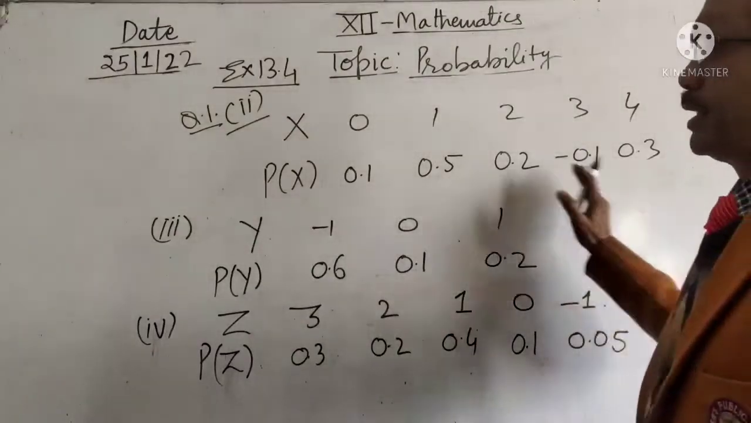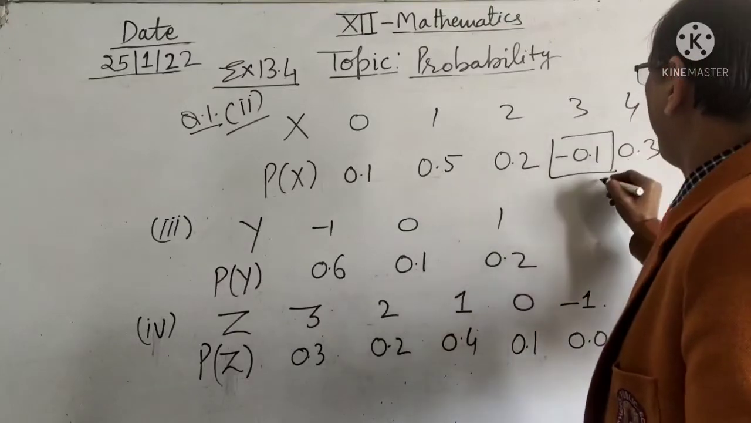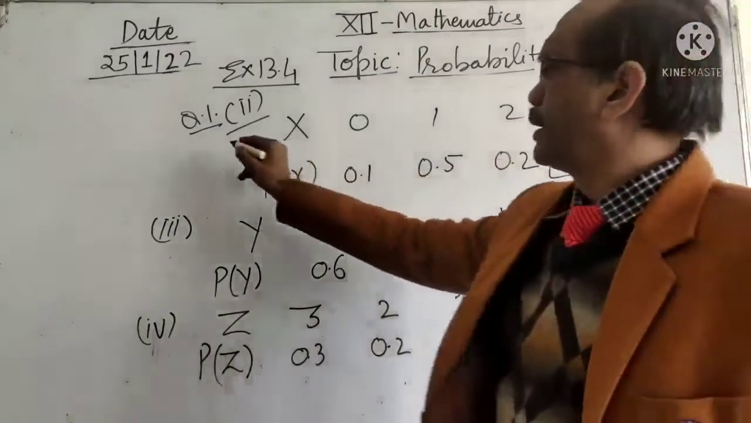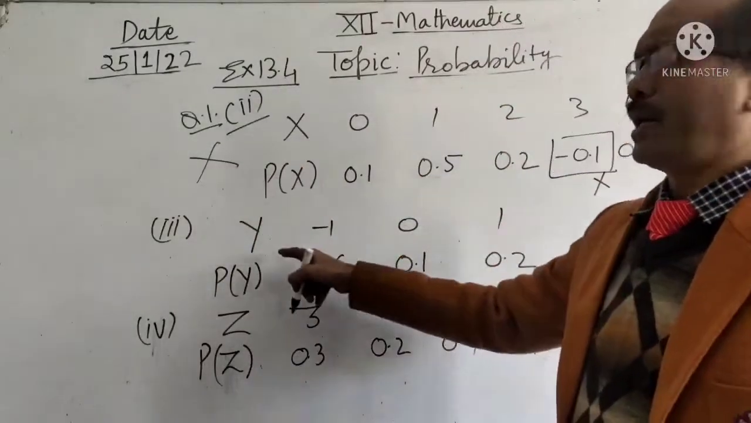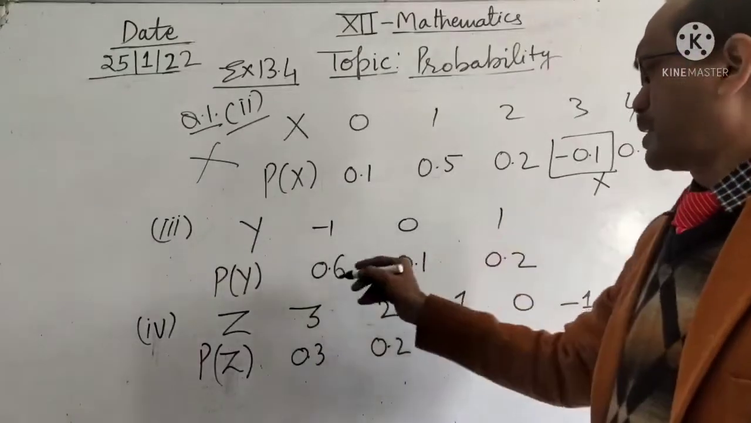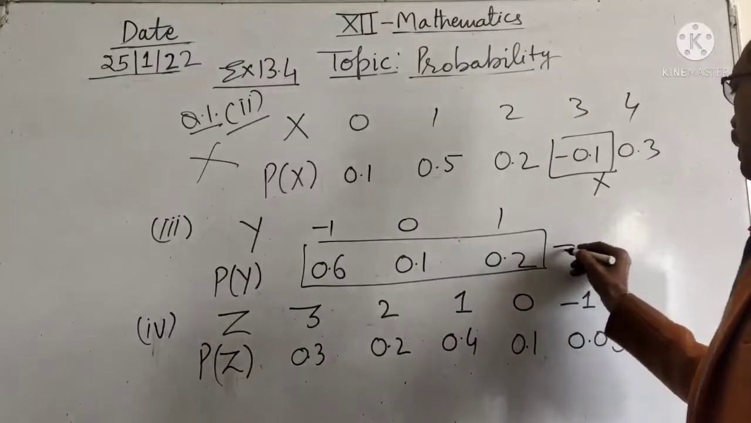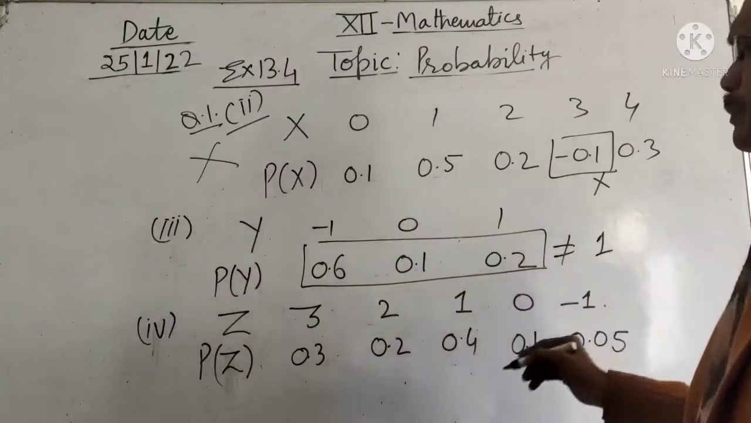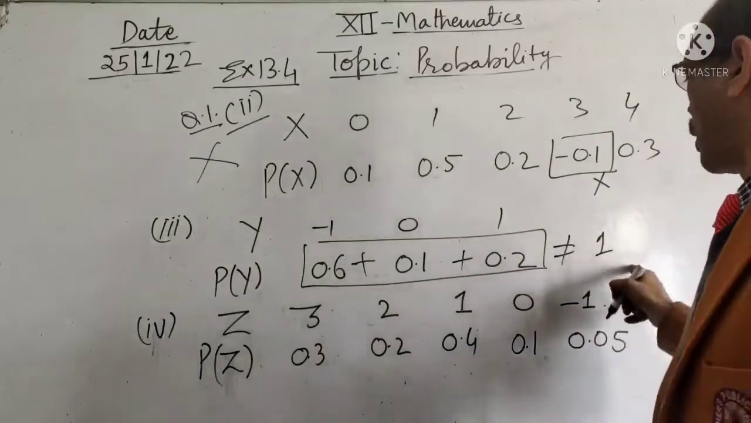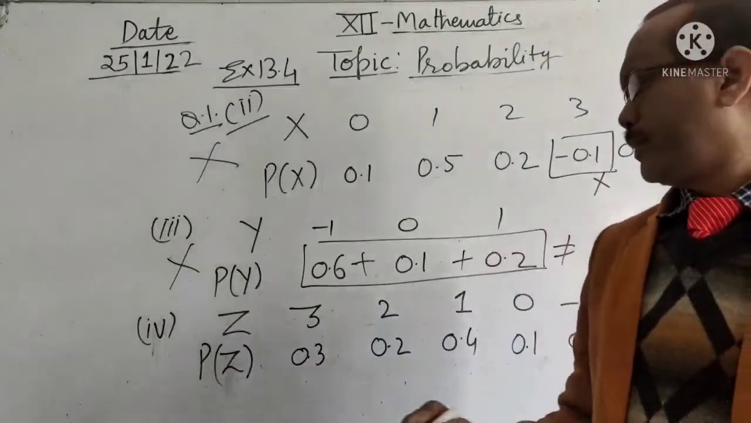Dear students, in the second part, this probability is negative. So this distribution is not correct. Then in the third part, the sum of all these probabilities is not equal to 1. If we get the sum of all these, it is 0.9, not equal to 1. So this distribution is also wrong.